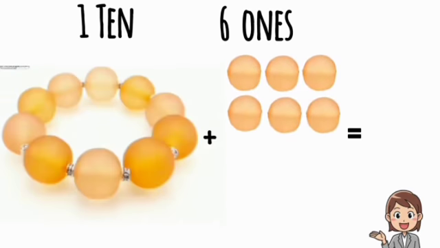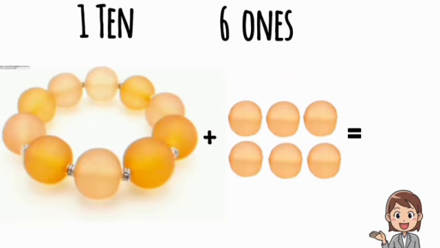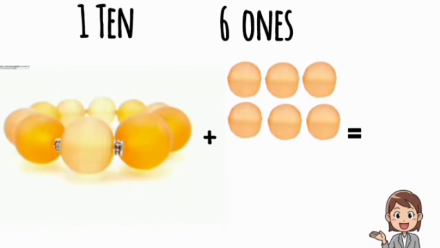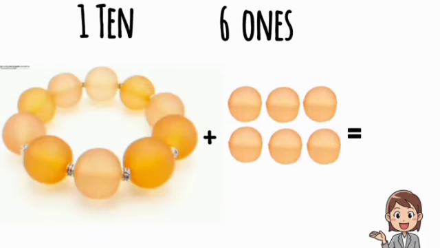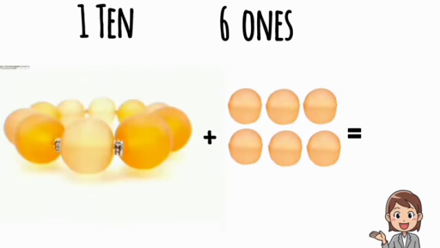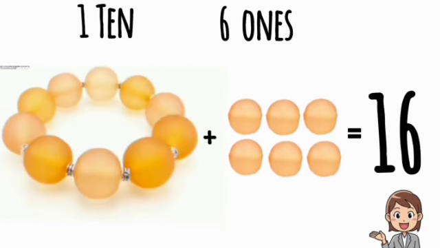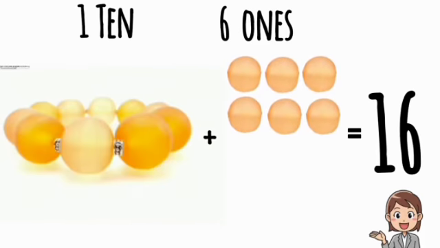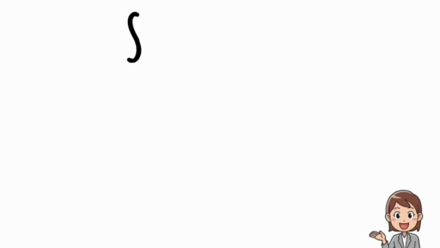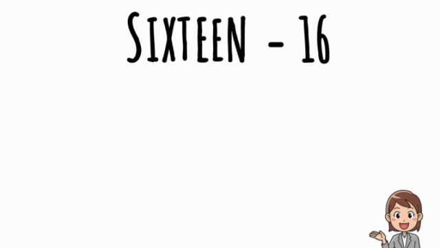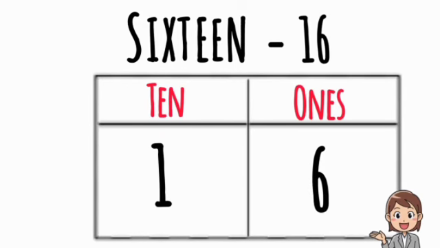See here, students, we have one bracelet and 6 beads. One bracelet means 10 and 6 beads means 6 ones. So 10 and 6 ones make 16. S-I-X-T-E-E-N, 16. Put this 16 in this tabular column. So 16 contains 10 and 6 ones.